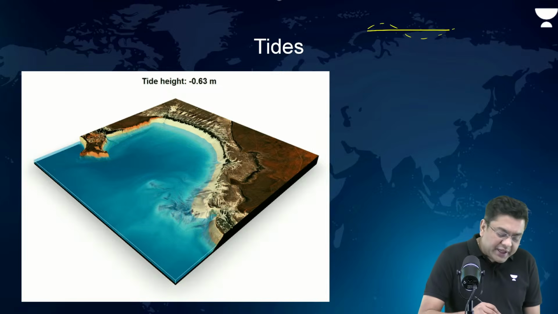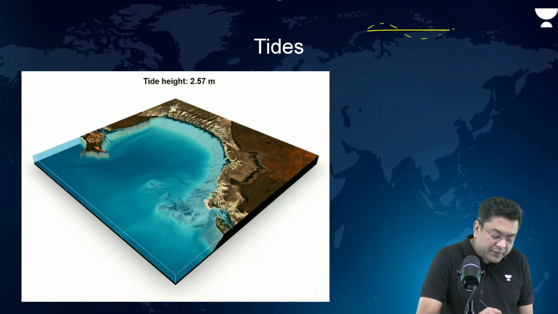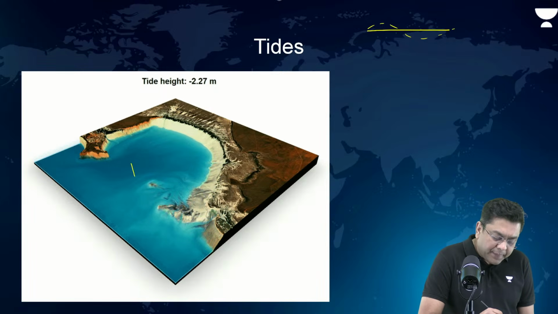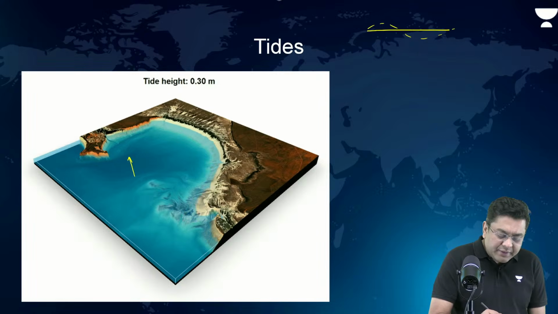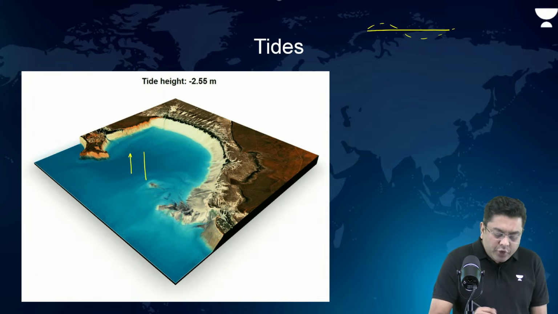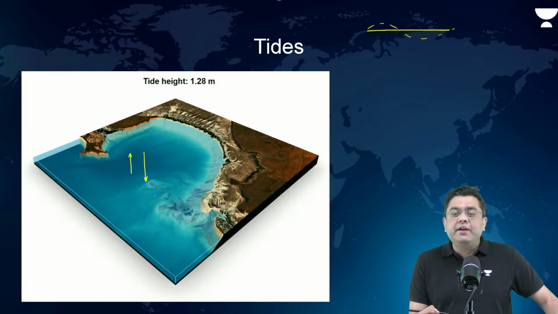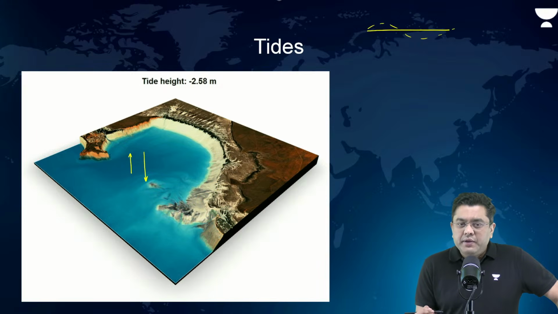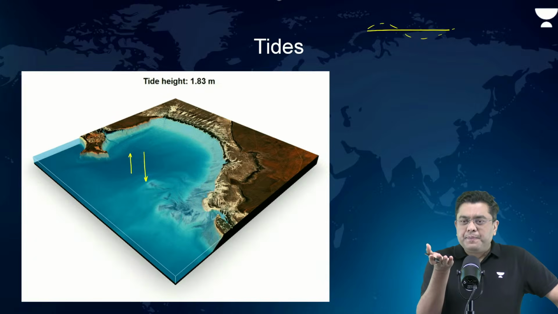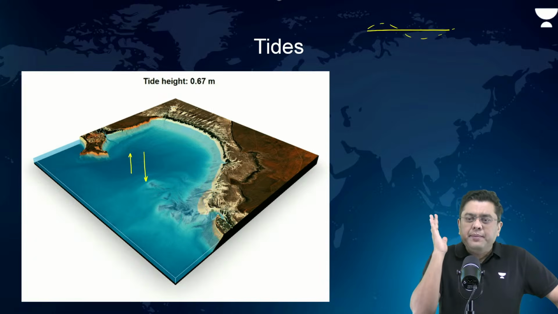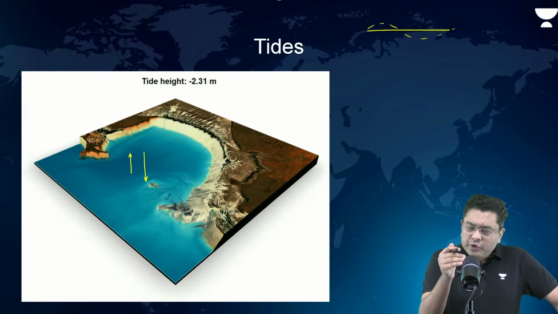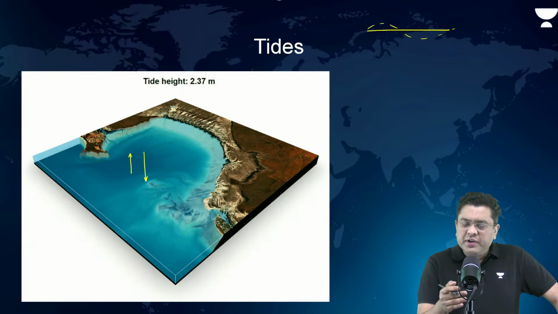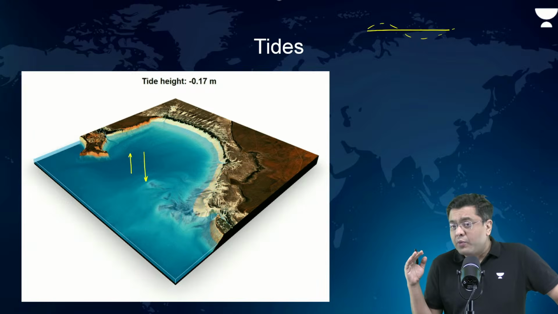But in the case of tides, sea level rises up and sea level falls down. So it is a periodic rise and fall of the sea level. Sea level increases, and in many areas it comes inwards into the coastline. In certain cases, it goes absolutely backwards.